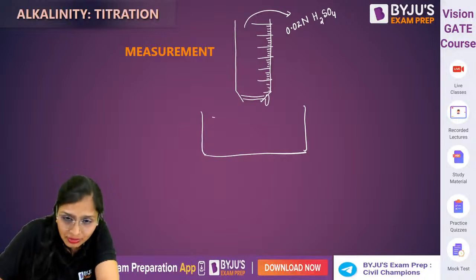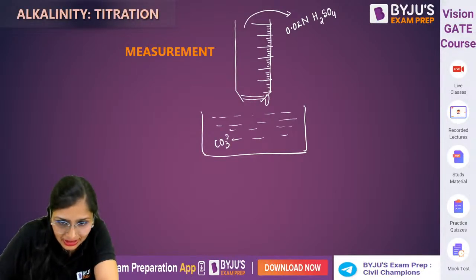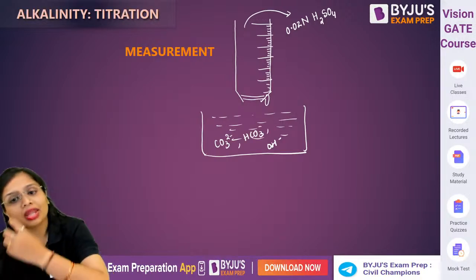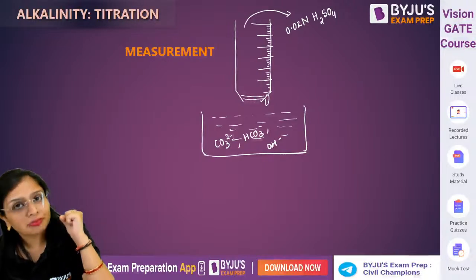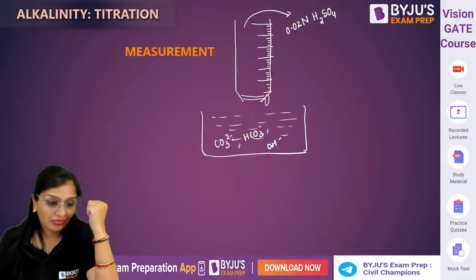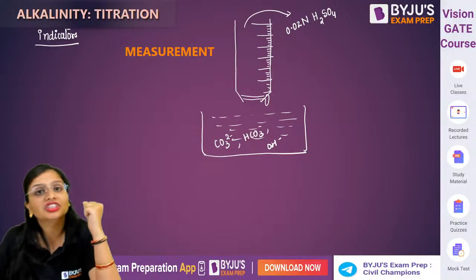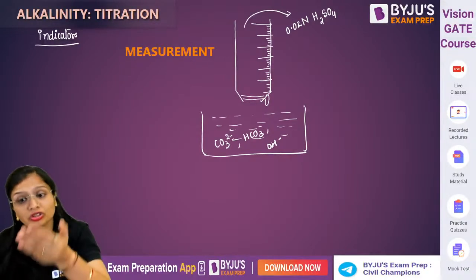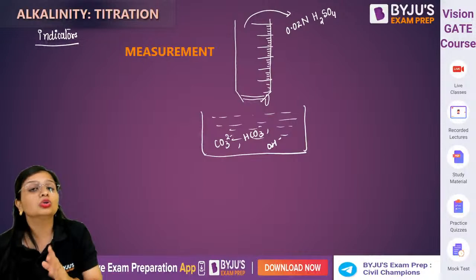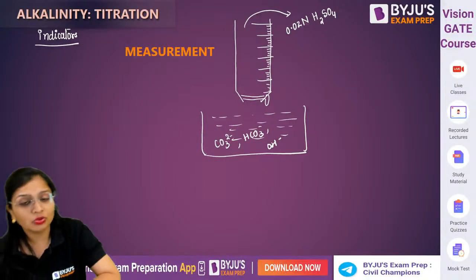Now, in the water, you have carbonate alkalinity present, bicarbonate present, caustic present. Before starting the experiment, first you should know about the indicators. Ma'am, what are indicators? Indicators are the chemicals which will tell you when the experiment is over, because you should know when the experiment is over. So who will tell you that? Indicators will tell you.